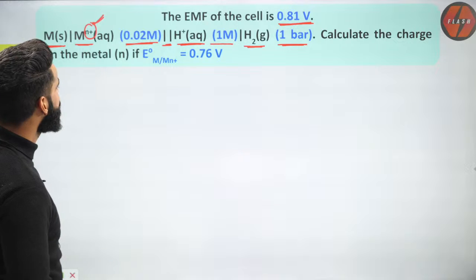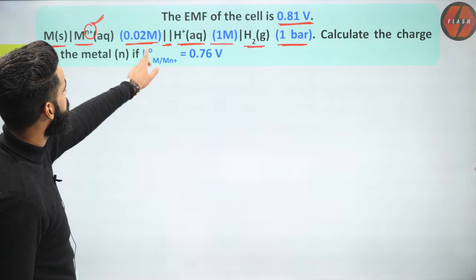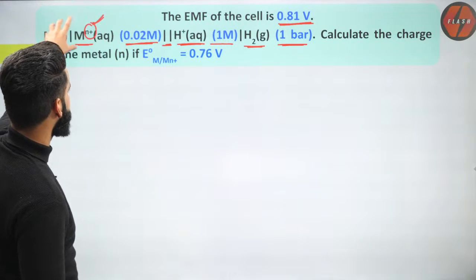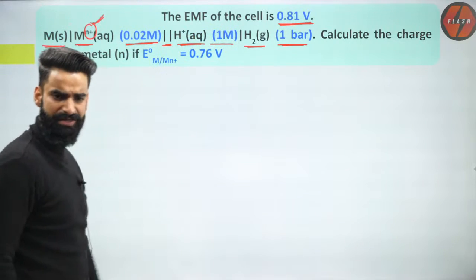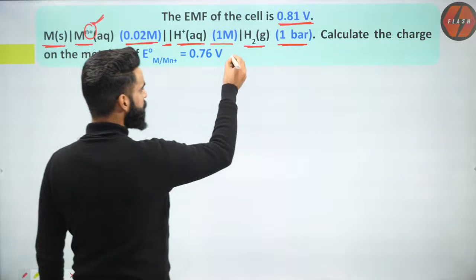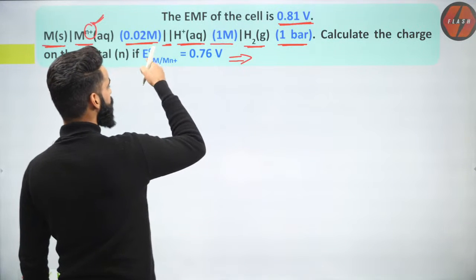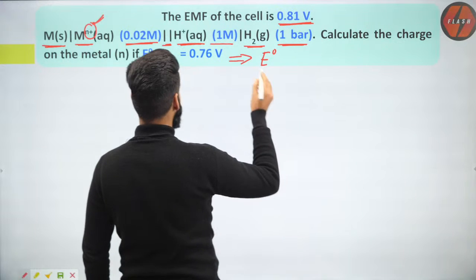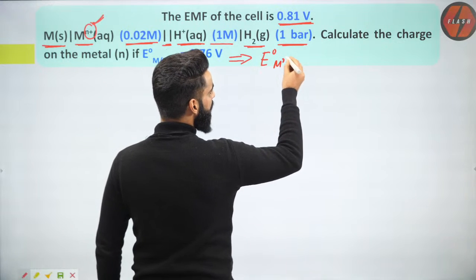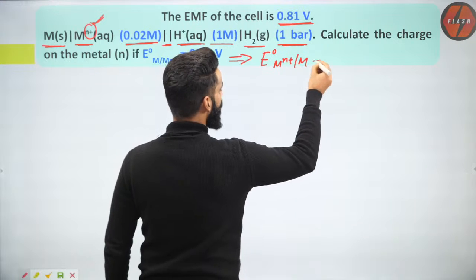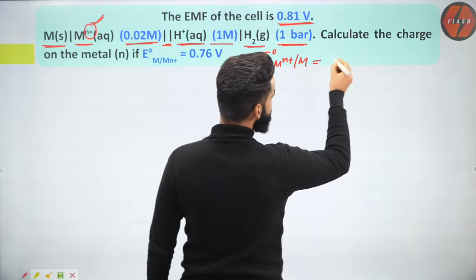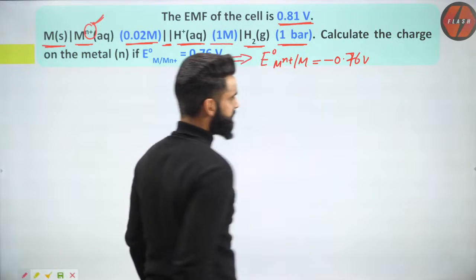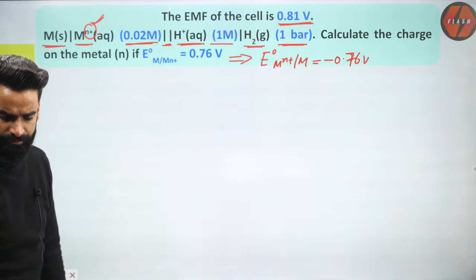Okay? And we are given a few values. E naught of M changing to Mn positive, that means you are given the standard oxidation potential of this electrode as 0.76, right? So the first thing I'm going to do is convert this SOP of the electrode into standard reduction potential. This is going to be E naught of Mn positive changing to M, which will be minus 0.76 volts. This is the first thing which I did over here, right?